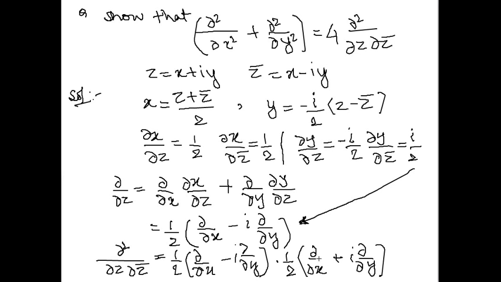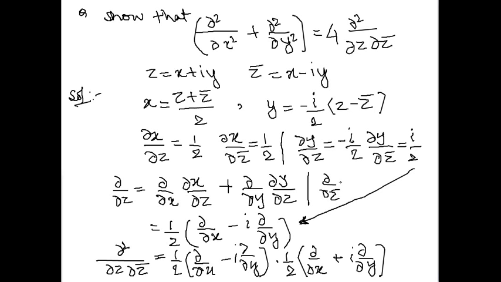How does it come? You may wonder how, because this is del by del z. Similarly, we can find del by del z bar. So what is my del by del z bar? I can show you here.